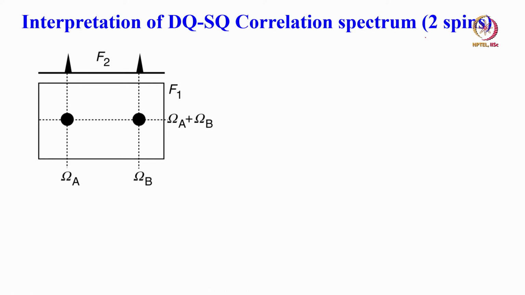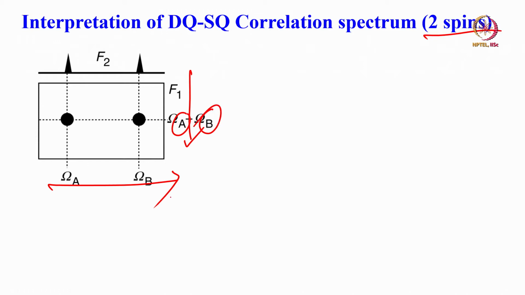For, let us say, a 2 spin case, this is a double quantum dimension, this is a single quantum dimension. The detection dimension is single quantum. The indirect dimension F1 is double quantum. So now I have 2 spins, A and B.